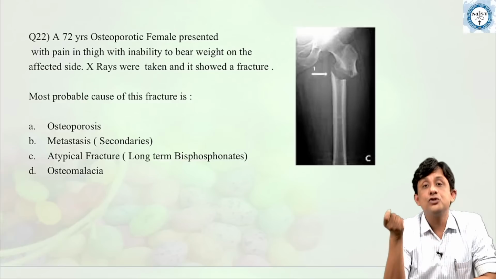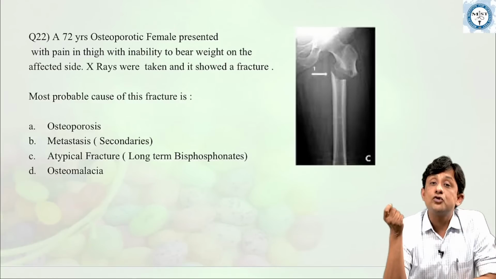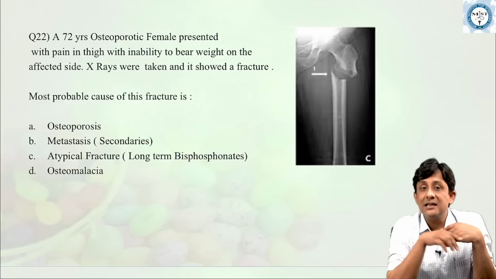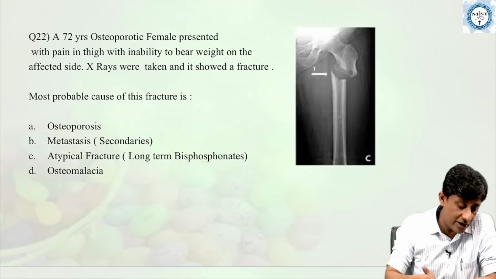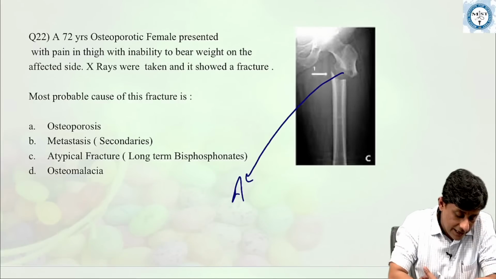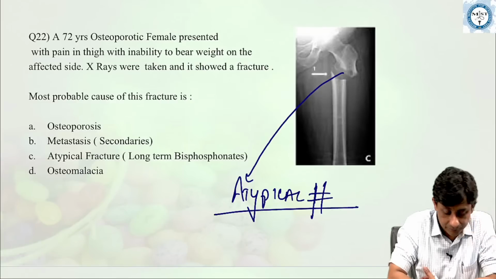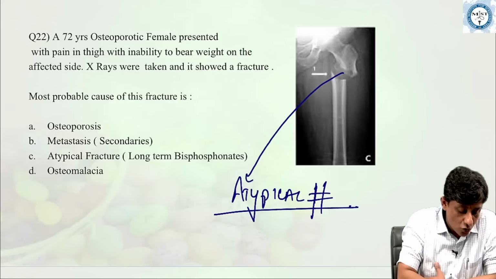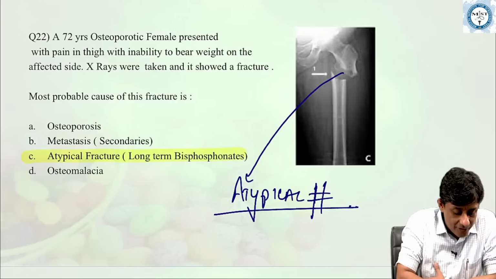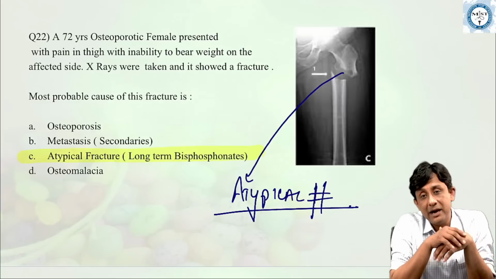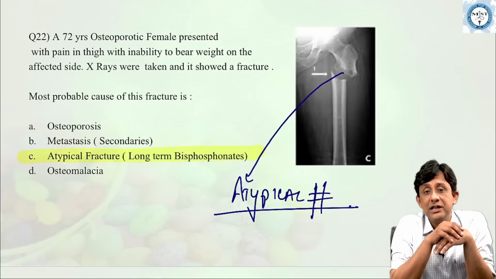And all of us know that long-term use of bisphosphonates is implicated in causation of these classical fractures in the subtrochanteric region. These are what are called atypical fractures. So the answer here is the most probable cause is atypical fractures due to chronic use of bisphosphonates like alendronate, ibandronate, risedronate and zoledronate.